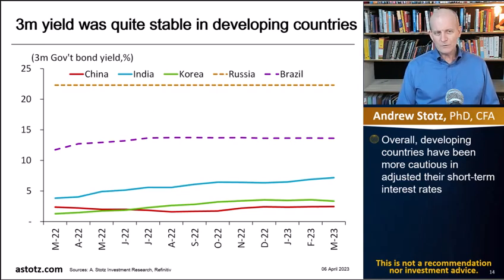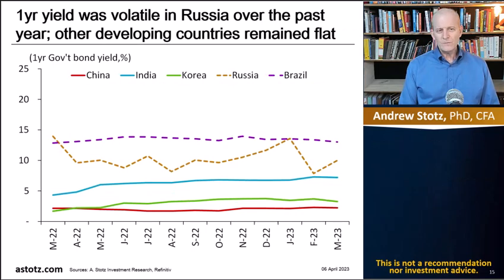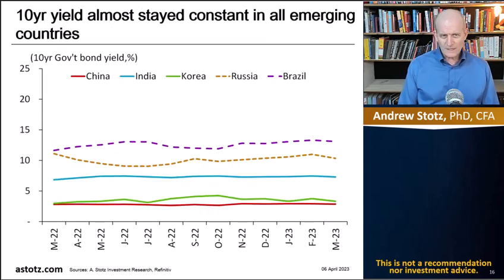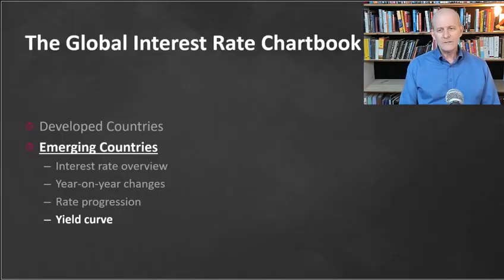Now, the 3-year yield was quite stable in the emerging countries. Overall, emerging countries have been more cautious in adjusting their short-term rates. We haven't seen a huge increase there. Now the 1-year yield was volatile in Russia over the past year, and other countries remain flat. And the 10-year yield almost stayed constant in all emerging markets, so no major change there. Emerging markets have been borrowing at relatively high rates for a long time. They just don't have the luxury that the U.S. has. So now let's look at the yield curve.